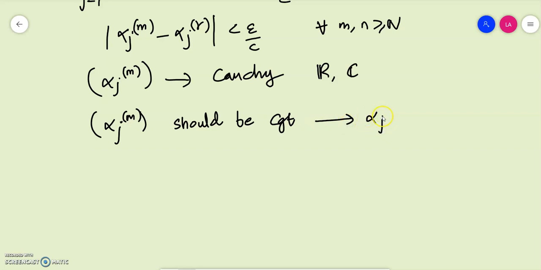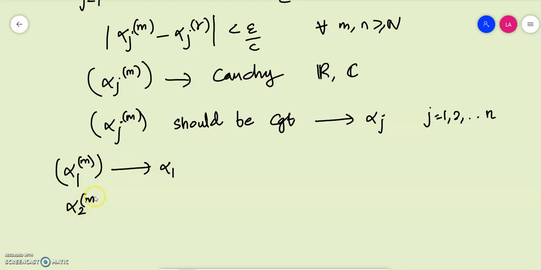Let that number be alpha j, where j varies from 1, 2, 3, etc. up to n, because our space has dimension n. So associated with that n, we have chosen the scalars. In particular, alpha 1m is a Cauchy sequence which converges to some number alpha 1.